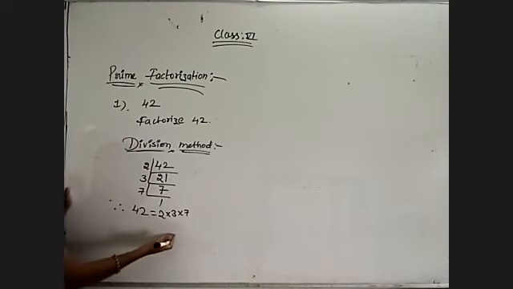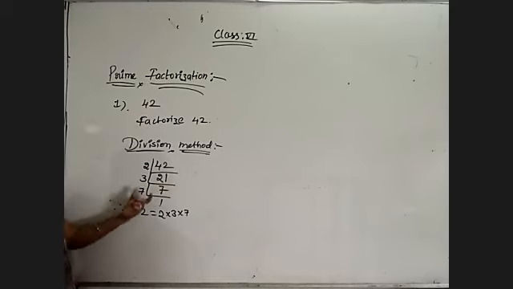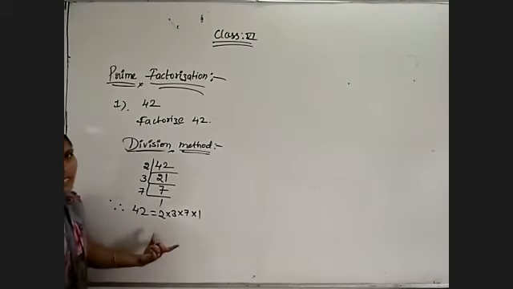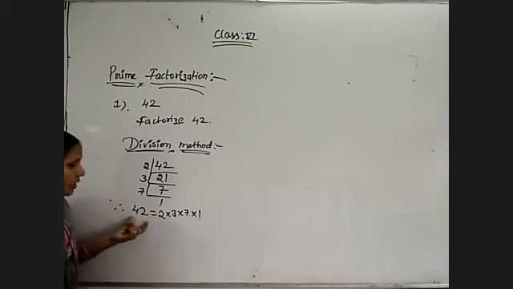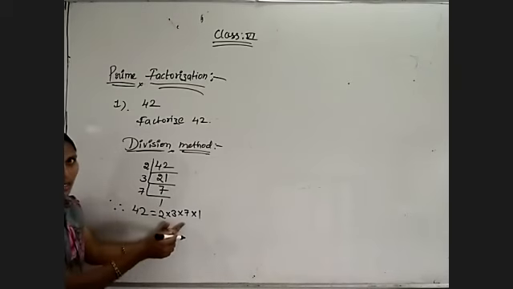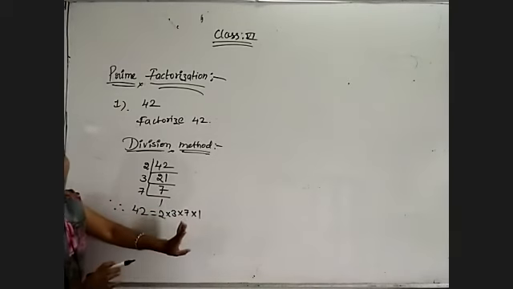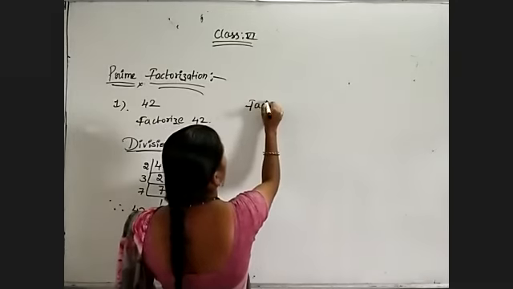Okay. Factorization we can do in two methods, the division method and the factor tree method. So if I am including 1, then it is factorization. Okay. Factorize 42 is given, so 42 we can express as a product of its factors. So it is a factorization of 42. If they are asking only prime factorization, don't include 1. That's all. Now coming to the factor tree method.